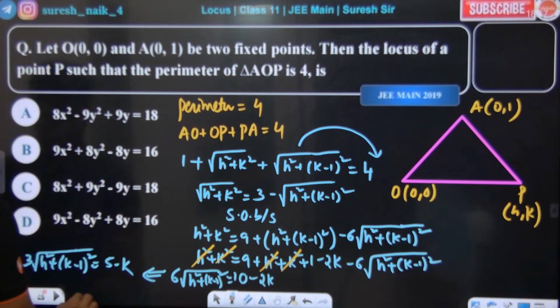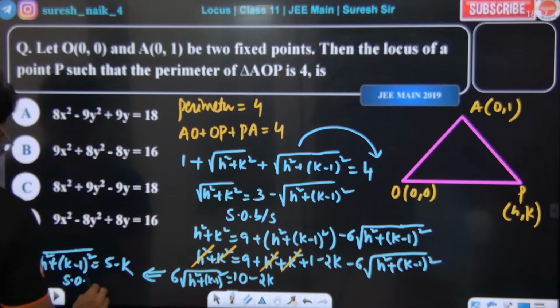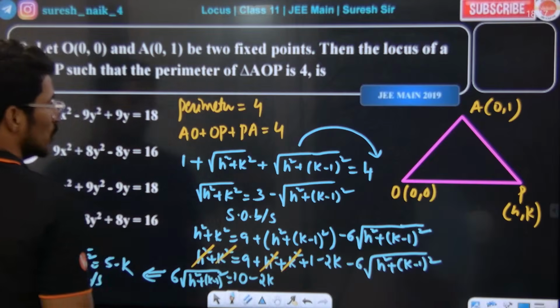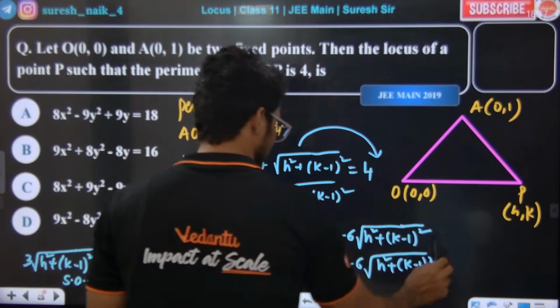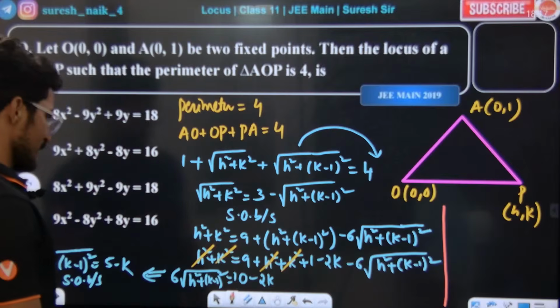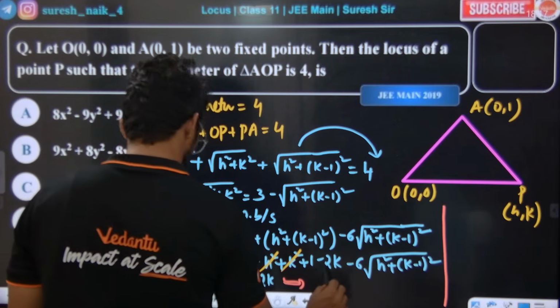Squaring on both sides. Again squaring on both sides. I'm gonna do the calculation somewhere here, guys. I think I should have done it over here anyway. Look at the board. What am I getting here?